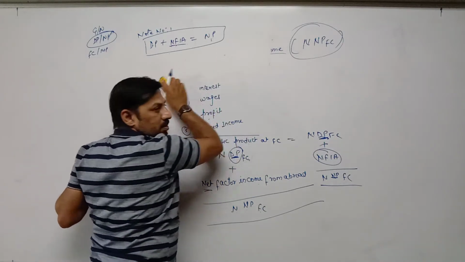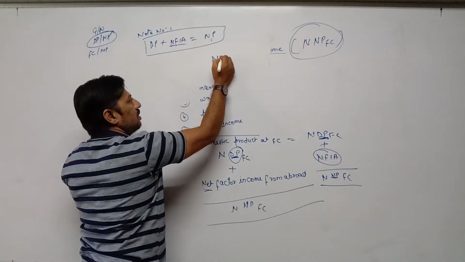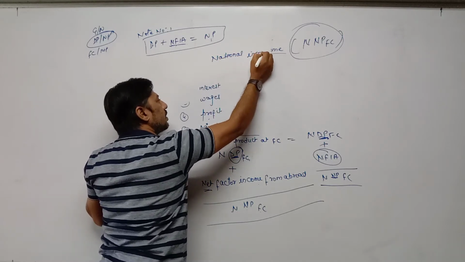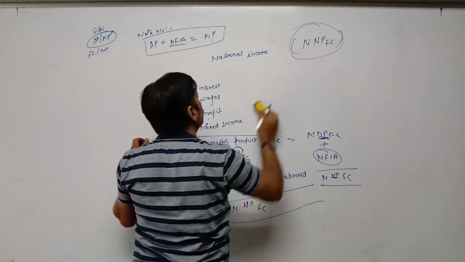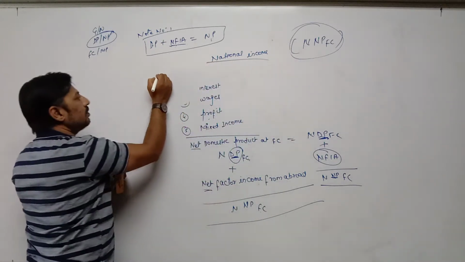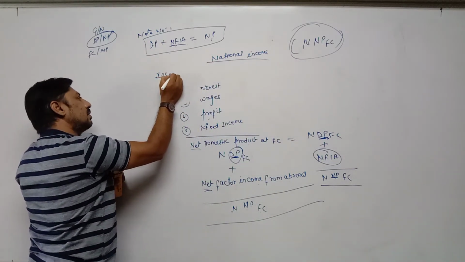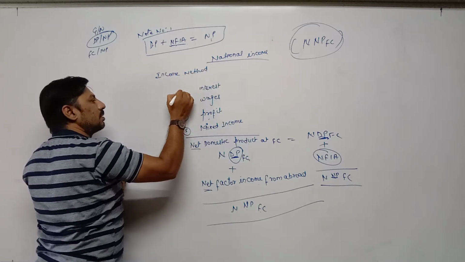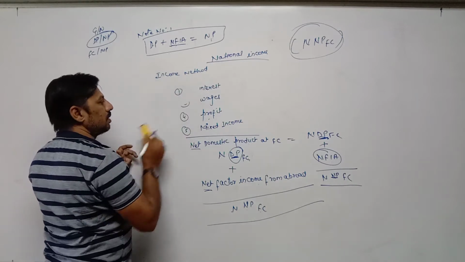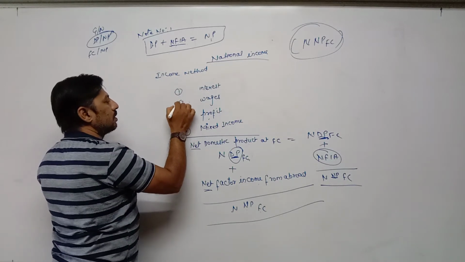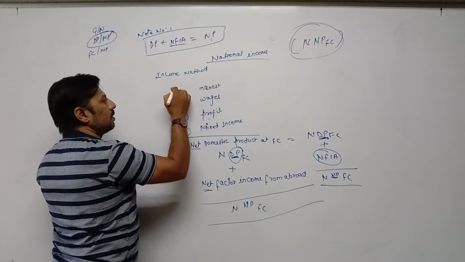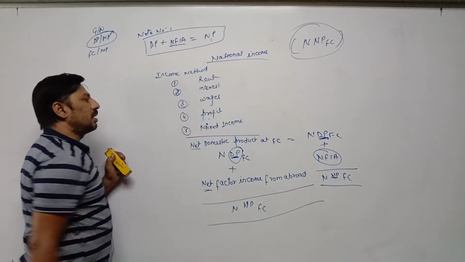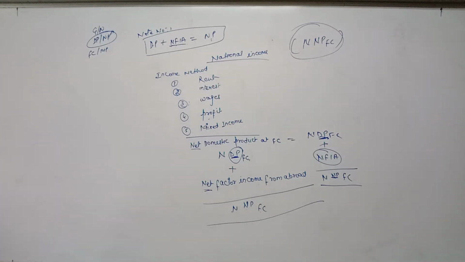Now second, national income by income method. Rent, interest, wages, profit, mixed income, completed.